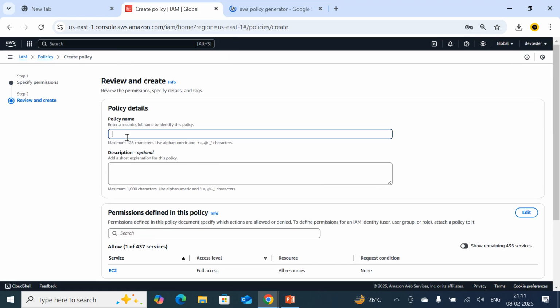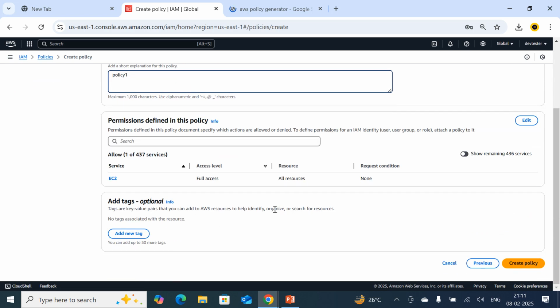Generally in this way, the policy name is policy 1. The description is optional, no worries. This is the policy which provides EC2 full access. If I attach this policy, it can be attached to a user or to AWS resources. Based on this policy, it is going to provide access to the particular AWS service.